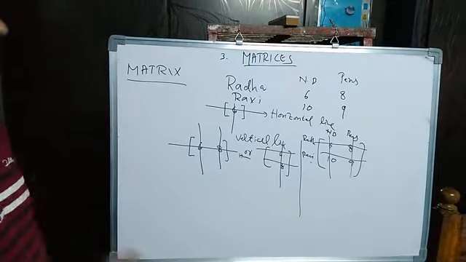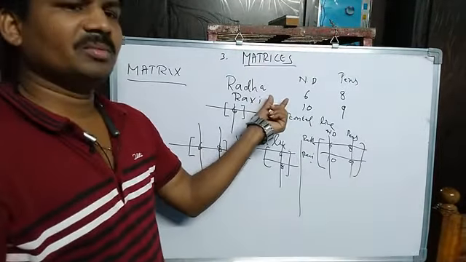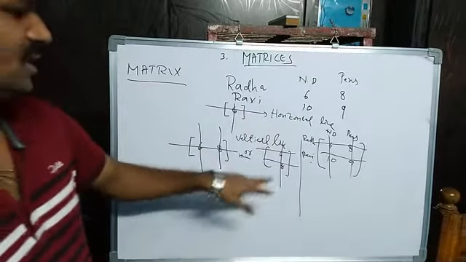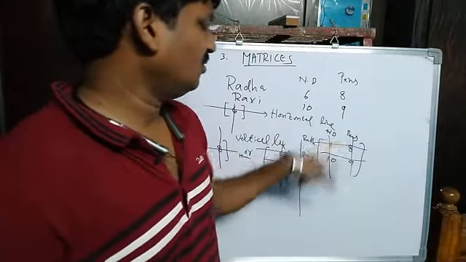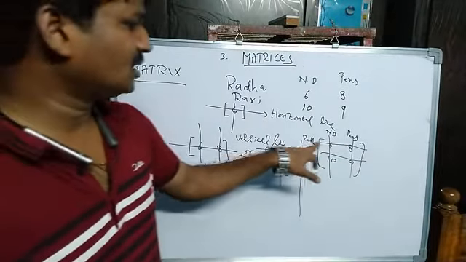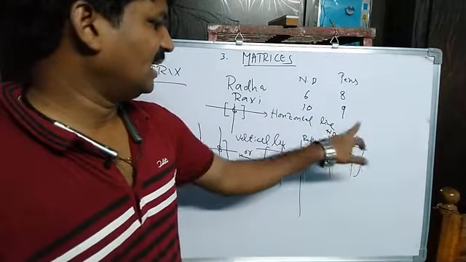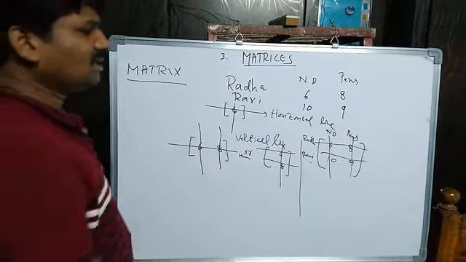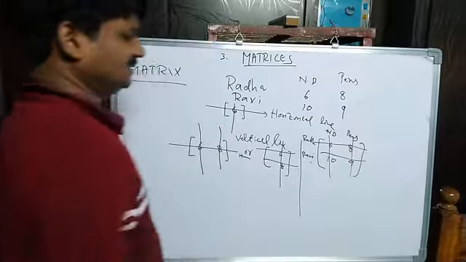That means whatever information we have, we also arranged it in horizontal lines and vertical lines. The numbers we arranged in horizontal lines and vertical lines. Okay, clear?